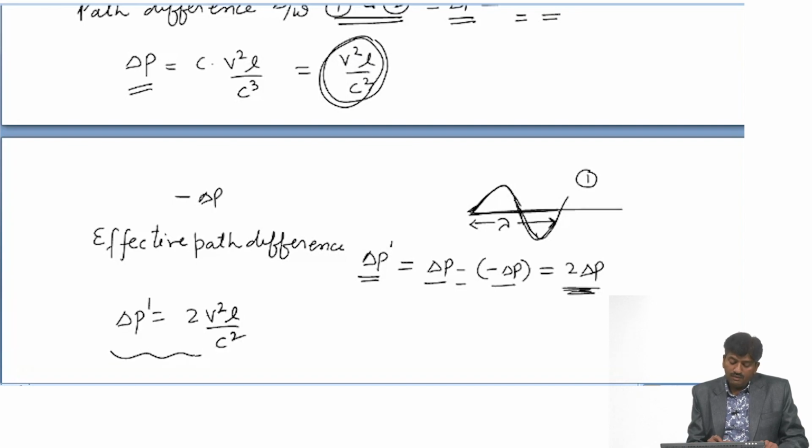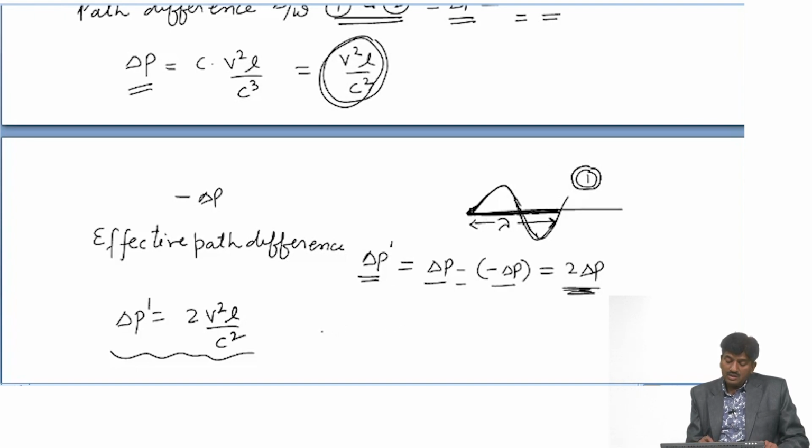This is the effective path difference, and we have discussed already that if the light ray covers a path lambda, then there is a shift of one fringe.